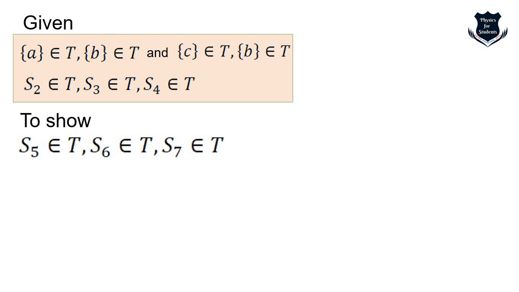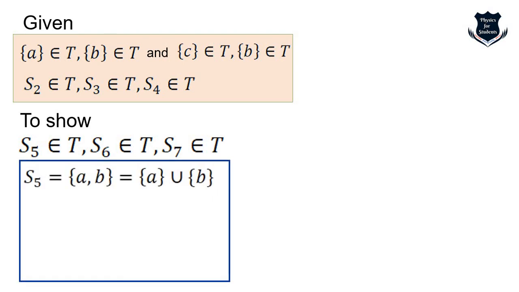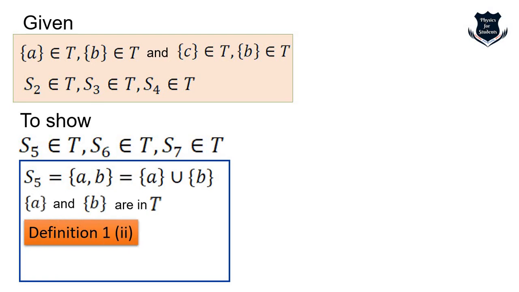If you go back earlier, we have shown S1 and S8 already. So S5 equals this union, which we already know, and from A and B being in topology T, which we have shown in sub-definition 2 of definition 1, from here we get this.